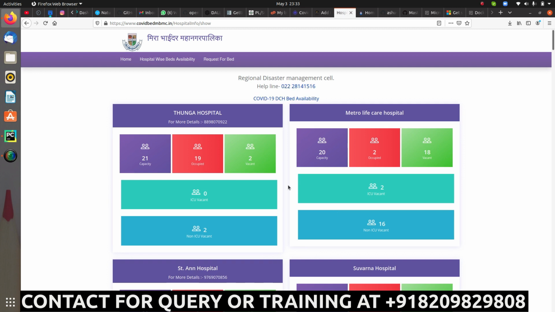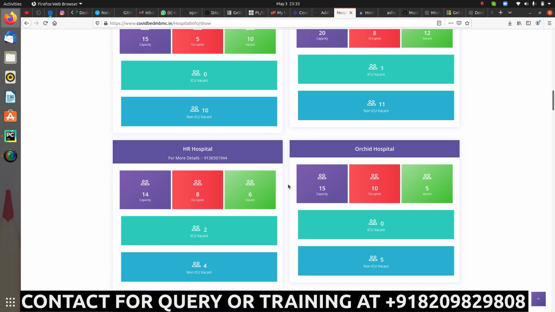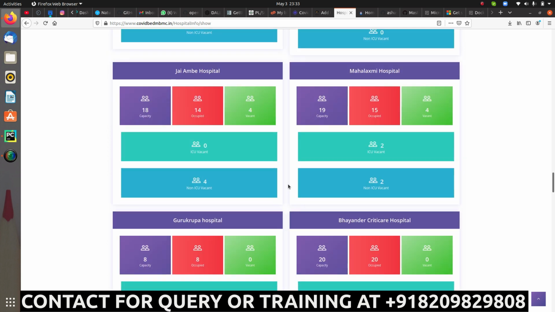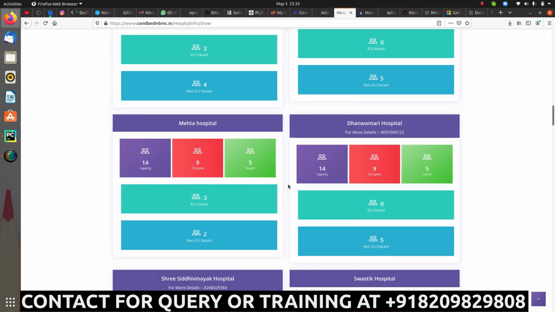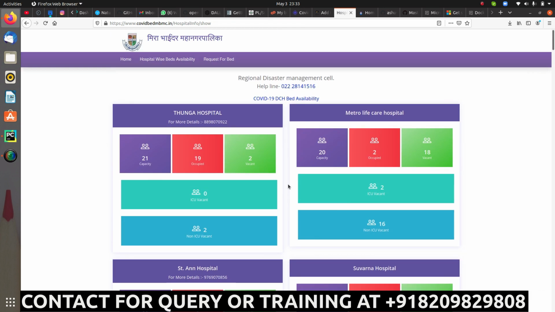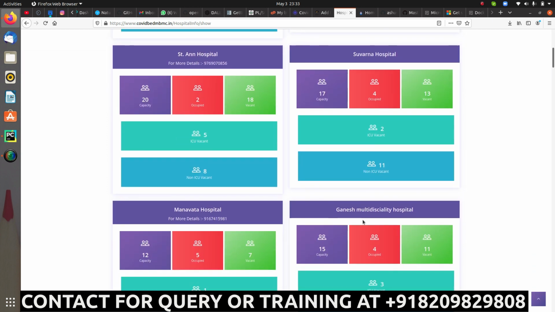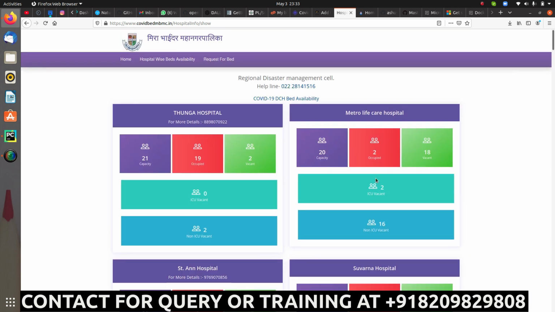All right, so as you can see here, there are so many hospitals present, and there you can see it is showing a few details, like the total capacity, the number occupied, the number of vacant beds, the ICU vacant, and the non-ICU vacant. So as per the hospital you have different numbers for that. So that is all that I will be doing right now.